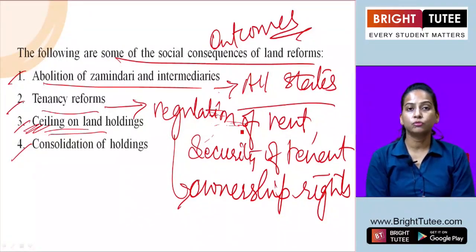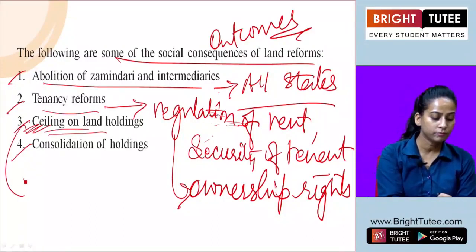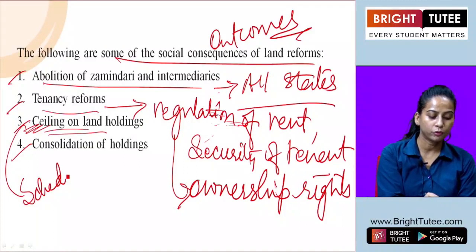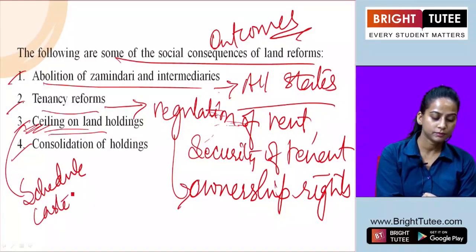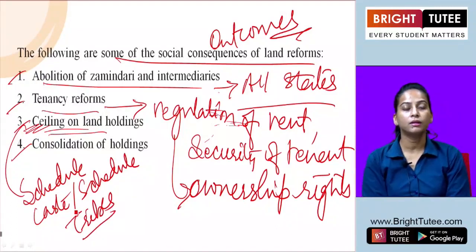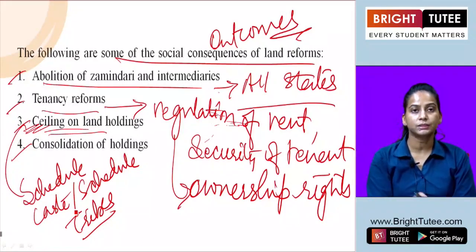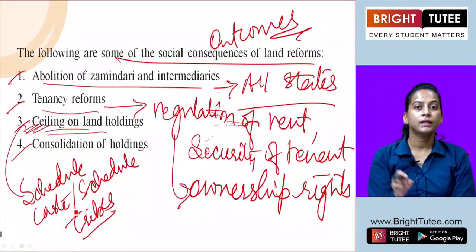Those who got the benefit of these land holdings were mainly from scheduled castes or scheduled tribes. If we can recall, Bhudan was started in many hilly areas when Mahatma Gandhi initiated it with Vinoba Bhave as a leader.